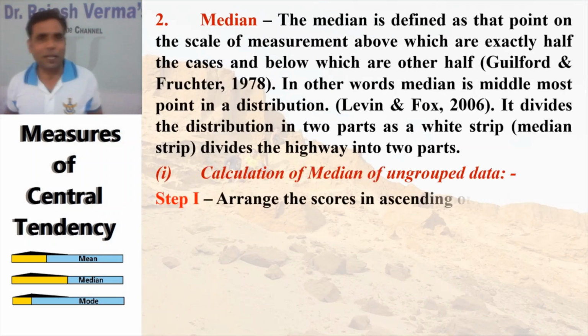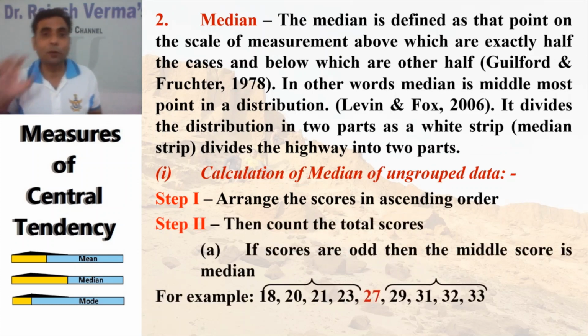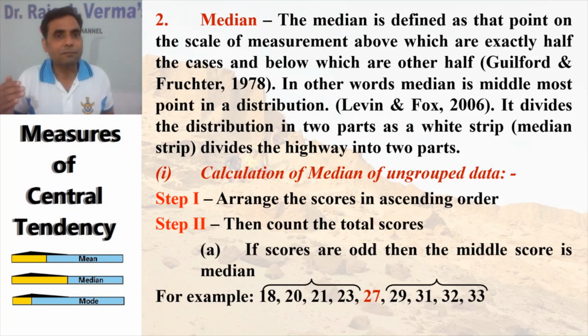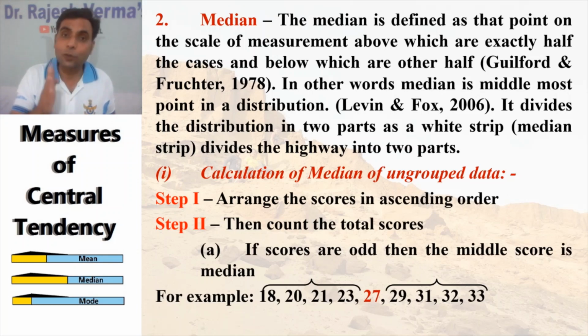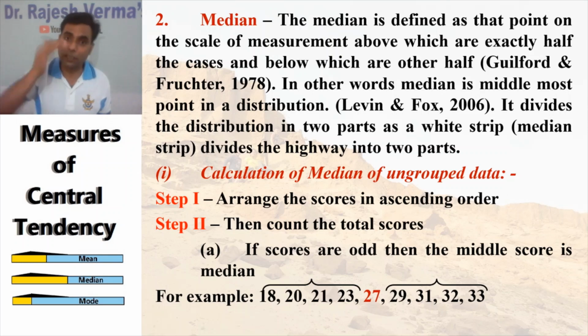The simplest one. It is simpler than the mean too. The median is defined as that point on the scale of measurement above which, again remember, median is also a point on the distribution or a scale of measurement, above which are exactly half of the cases and below which are half of the cases. Means it's a central point. In other words, median is the middlemost point in a distribution. It divides the distribution or the set of scores or the data into two parts as a white strip divides a whole highway into two parts.